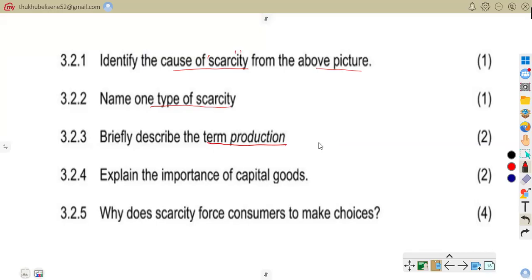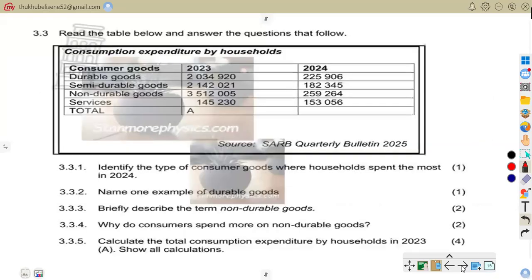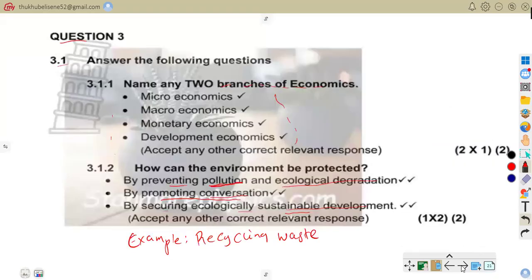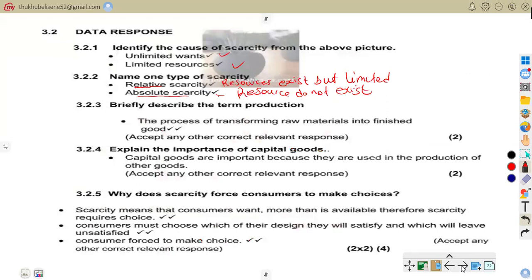So here is the term production, where you are to describe the process of transforming raw materials into finished goods. Like I've said, you turn raw materials into a useful product, wood to furniture. Hope you're together on that.